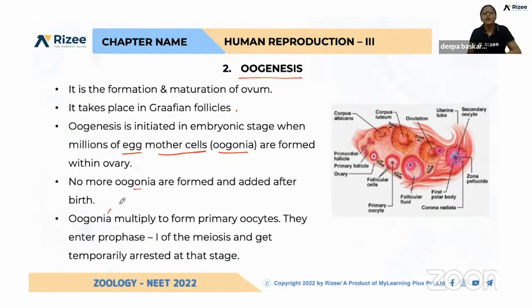This oogonia gets converted into a primary oocyte. These primary oocytes enter prophase 1, that is meiosis 1.